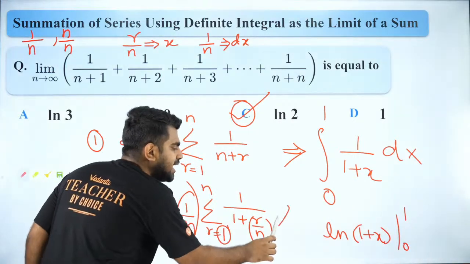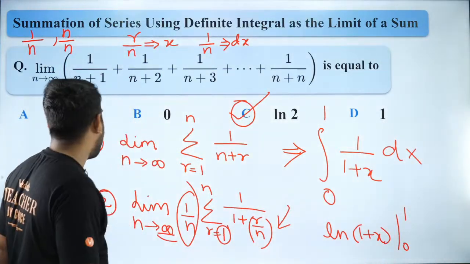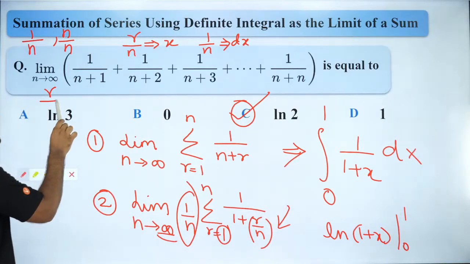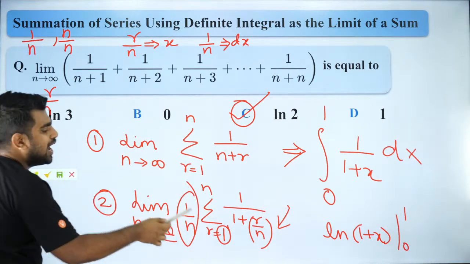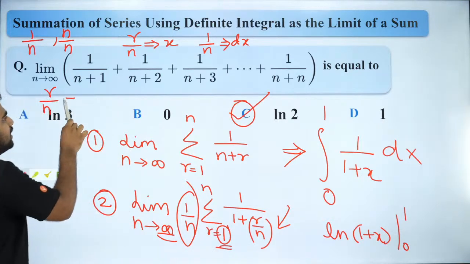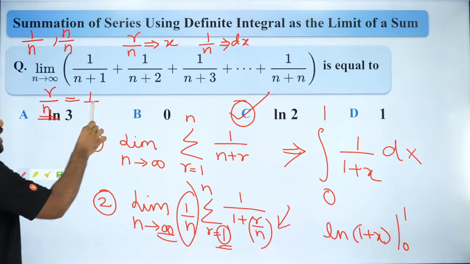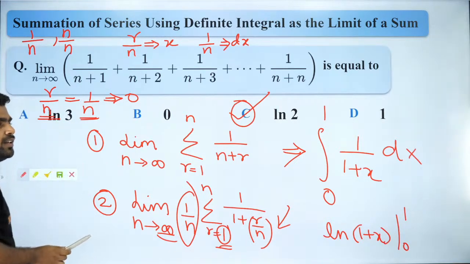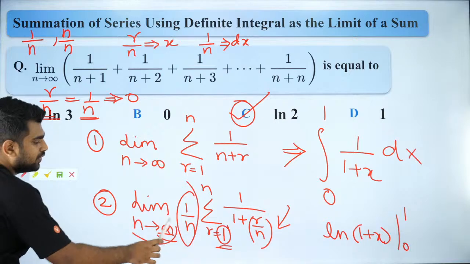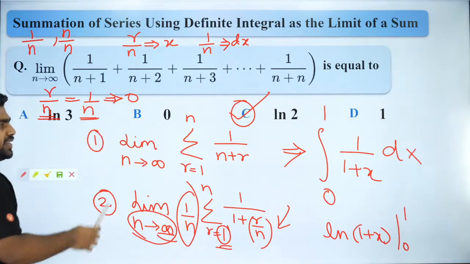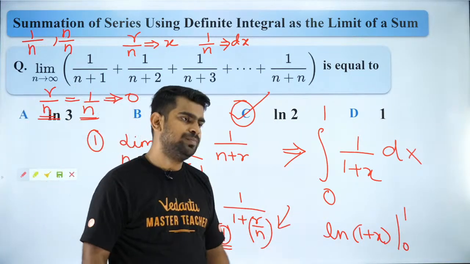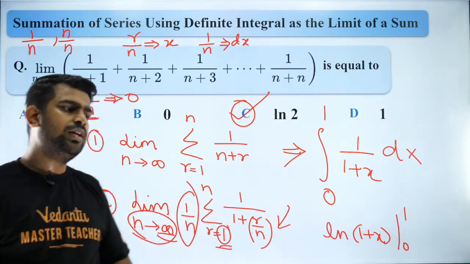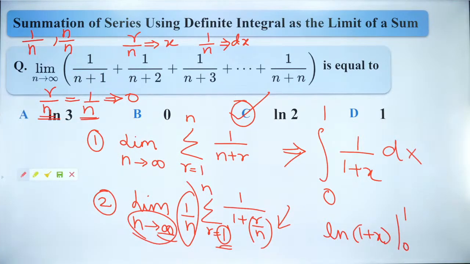Now what is x? Our x is r by n, Aishwarya. So I want to understand what is the lowest value of r by n. Now r's lowest value is 1 and n is a constant. So r by n will tend to 0 because n tends to infinity. N tends to infinity, right? So 1 by infinity almost tends to 0. That is why I put 0. Got it? Are you clear with it? Exactly, Kirito. Very good.